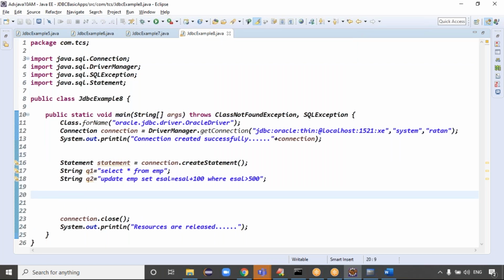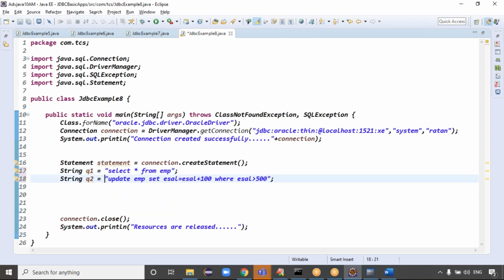See, at runtime I don't know which query is coming to my application, which query I want executed. If I don't know which query I want to execute at runtime, now tell me. Execute update means definitely I expect only update queries. If I use execute query, I expect only select queries, right? But I don't know which query will come at runtime. In that case, what do you have to use, guys? Execute update, execute query, and the execute method.